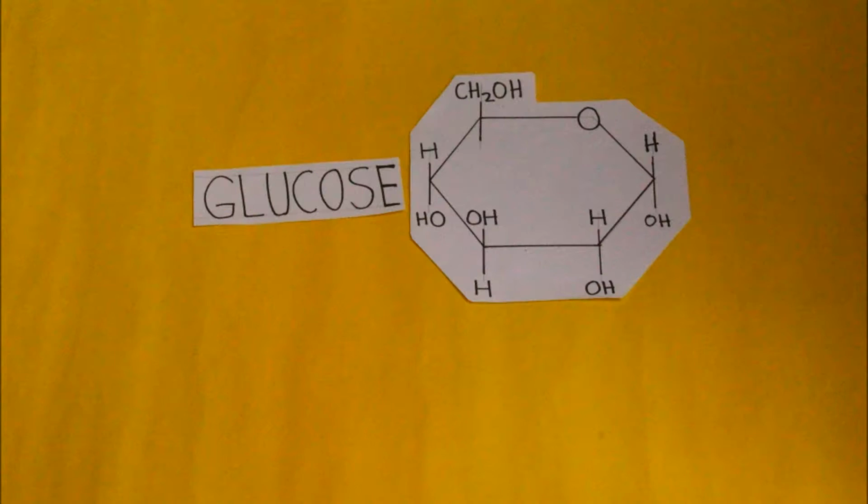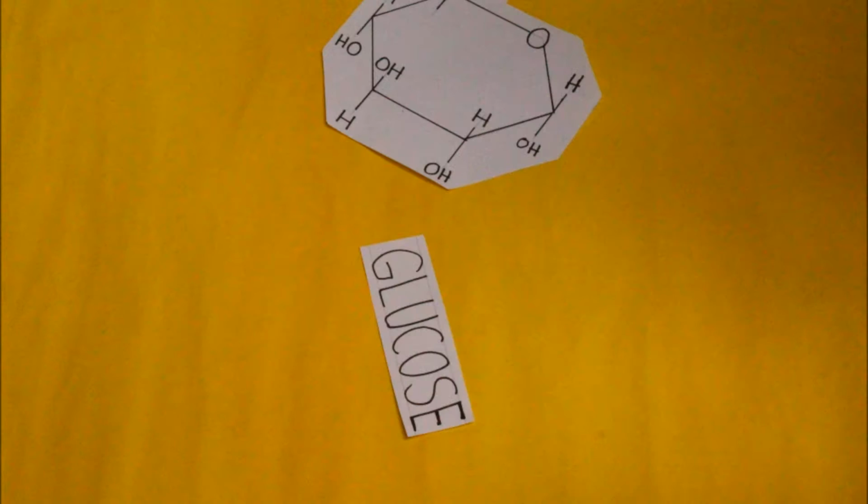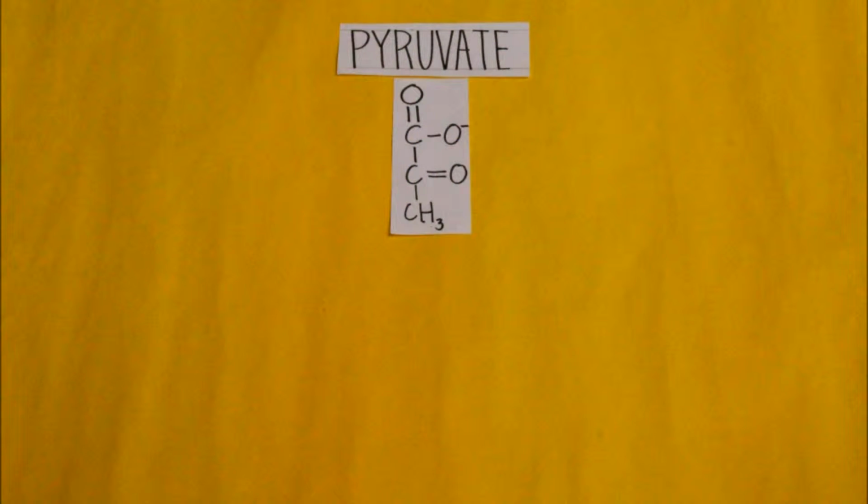Glycolysis. What is that? Glycolysis is the process of breaking down glucose to produce energy. This process is divided into two main steps, namely the investment stage and energy yielding stage. All of that to produce the main product pyruvate, which will be used in the Krebs cycle.